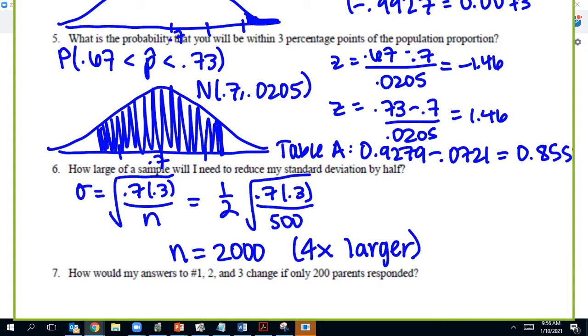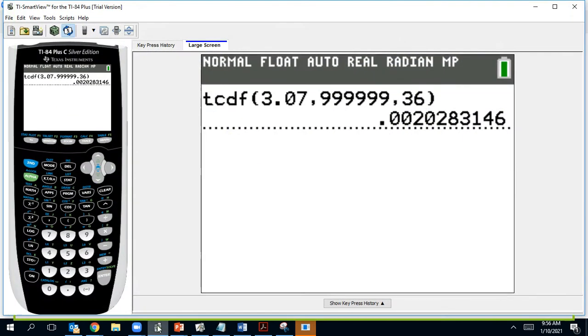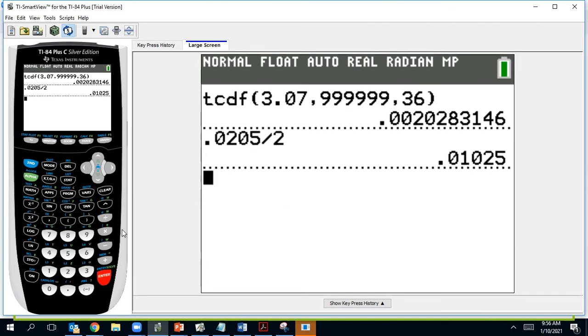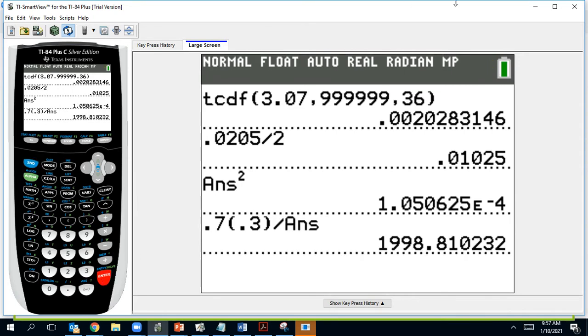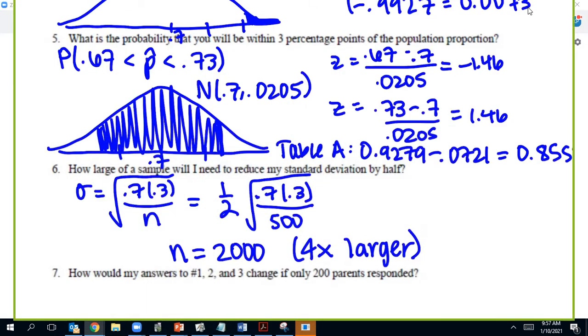You could also algebraically solve for it. Remember, if I had 0.0205 as my standard deviation, and I want it to be half of that, then that means I want my standard deviation to be 0.01025. I'll square that, do 0.7 times 0.3 divided by that, and I algebraically can round up to 2,000 because I know mathematically it's supposed to be that. But that is one way, just to set up a little equation and solve.